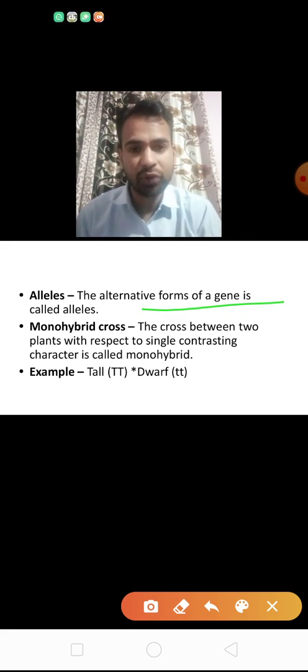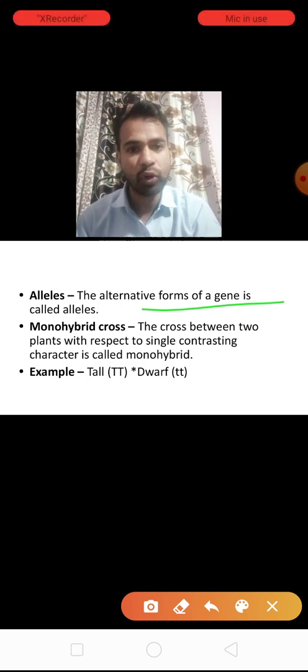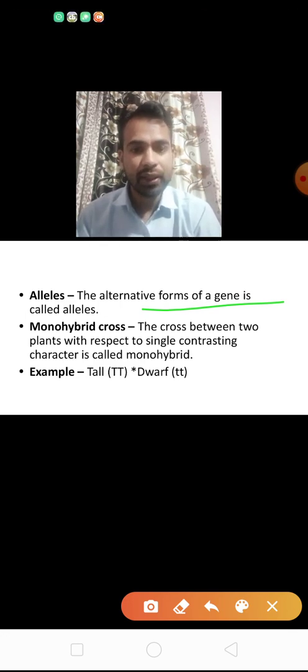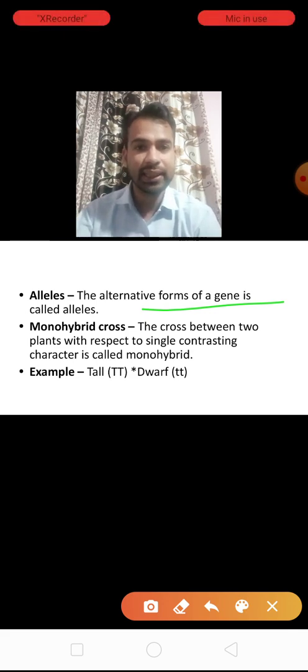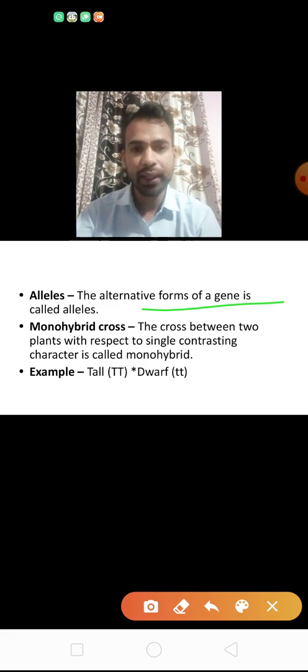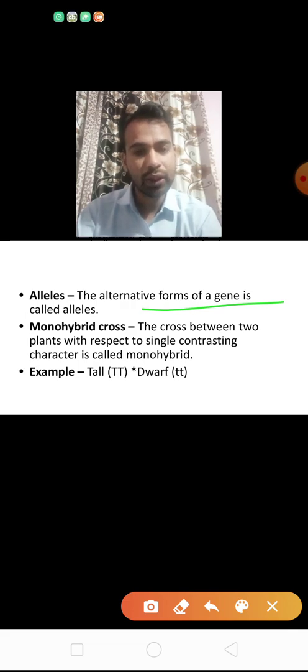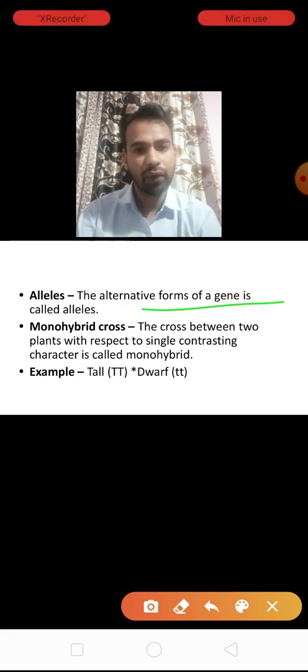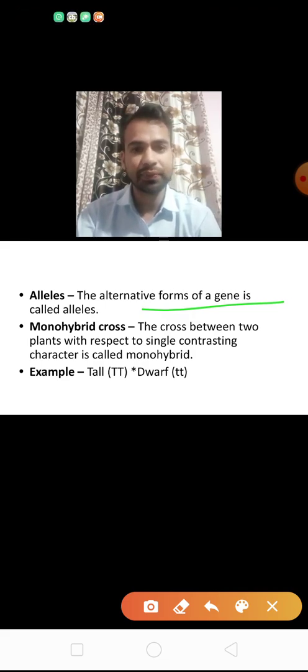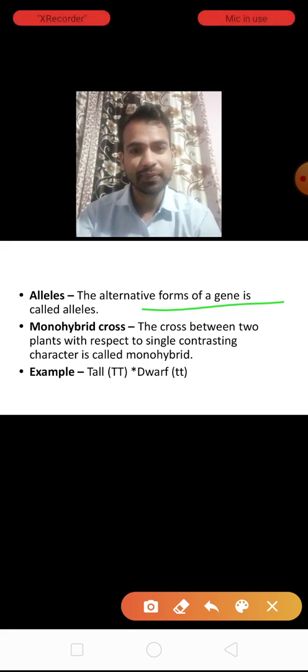We have blood group A, blood group B, blood group O, blood group AB. These characters are controlled by a gene, that is I. So the gene controls the characters, and in one gene two alleles are found, one dominant and one recessive. Clear?